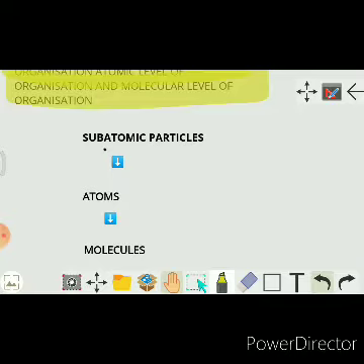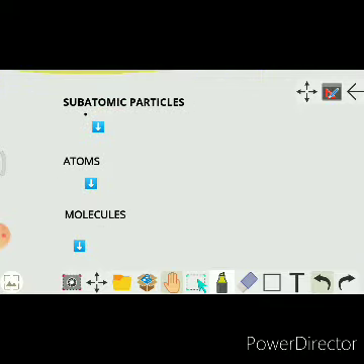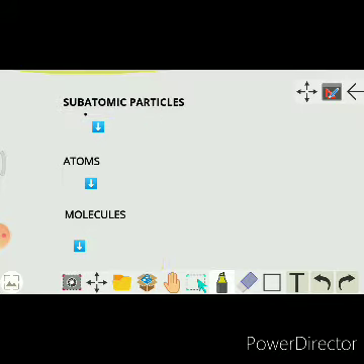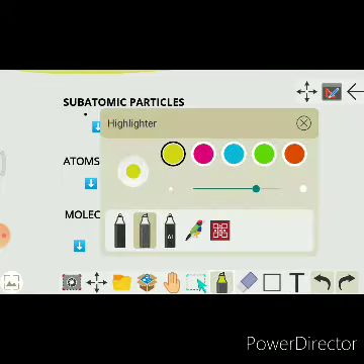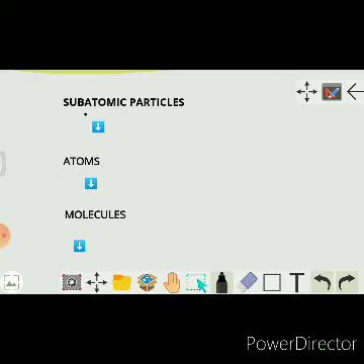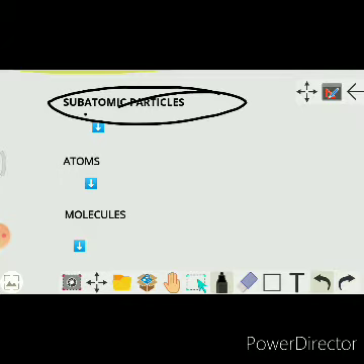Now here, when we see the gradation of the organization of matter, the different levels of matter, here at the topmost it is subatomic particles.